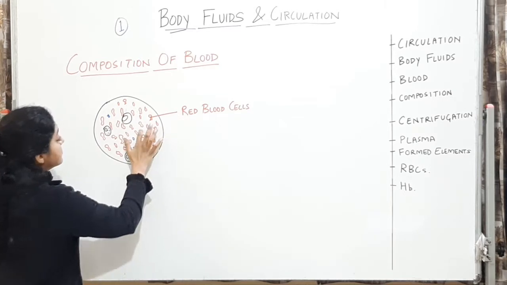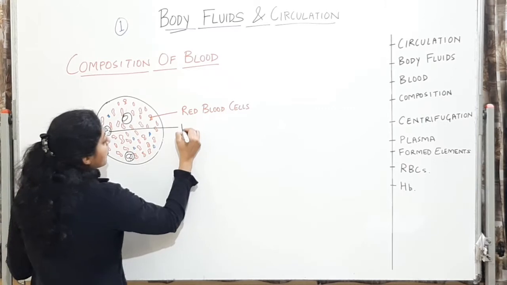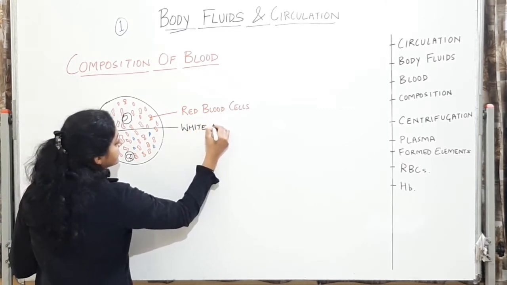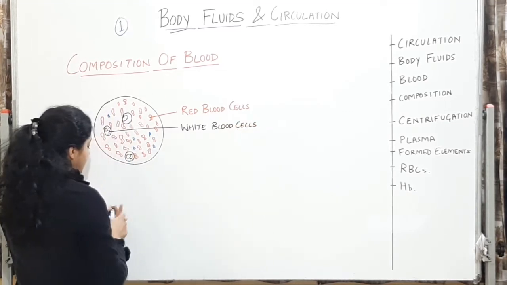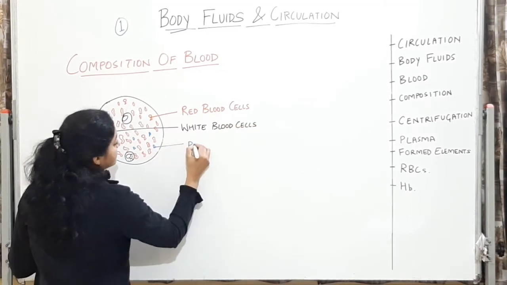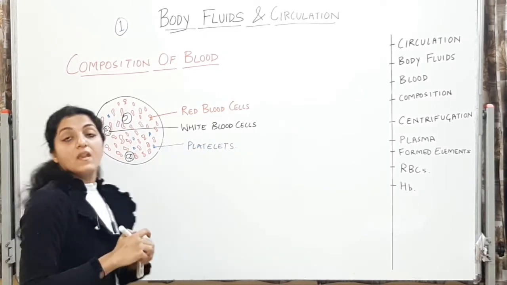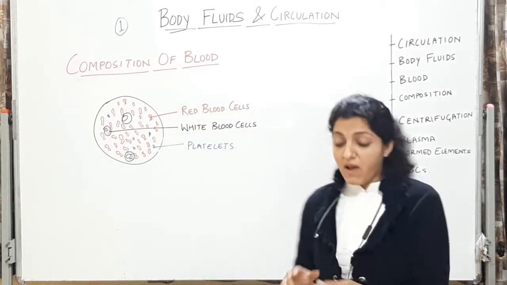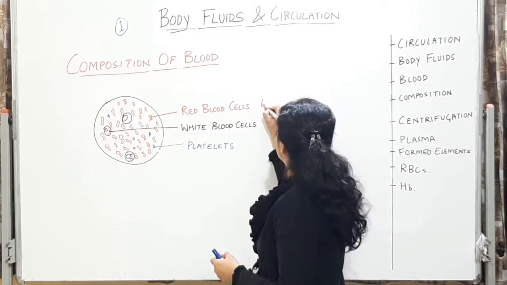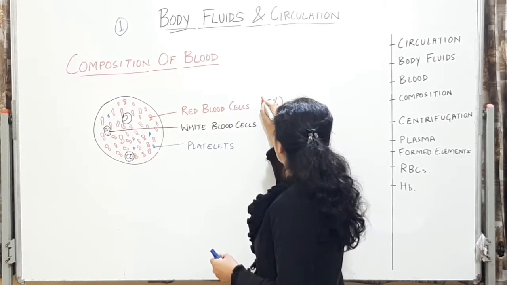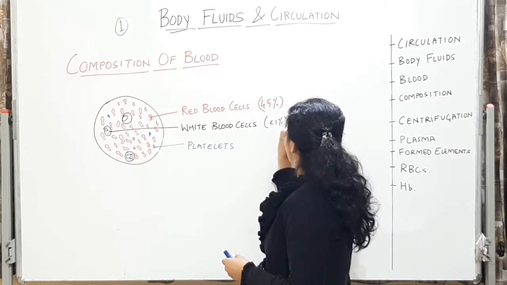And this will be the plasma. So let us just label it. These will be the white blood cells. These will be the platelets. Around 45% are red blood cells, whereas the white blood cells and platelets are less than 1%.